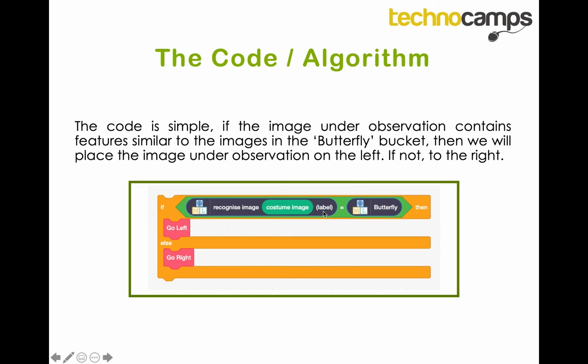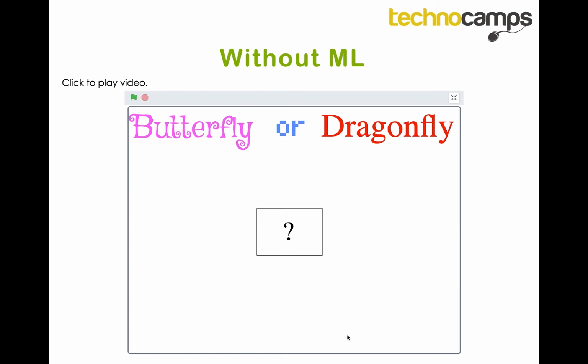If it recognizes that the image being shown has similar features to a butterfly, then we place that image to the left. Else, if not, then we say it's a dragonfly and we place it to the right. Now let's have a look at this video example.